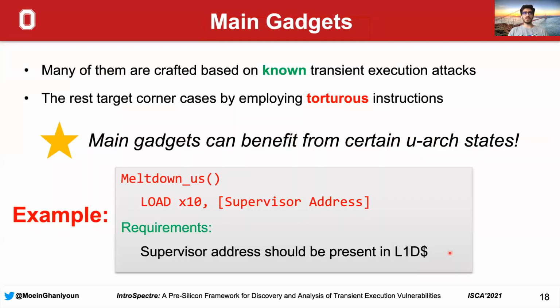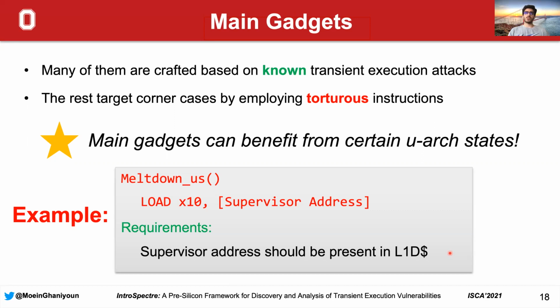Starting from main gadgets, many of these gadgets are crafted based on known transient execution attacks, and the rest target corner cases by executing exception-causing instructions and also employing tortuous instructions like back-to-back loads, back-to-back stores, store-to-load forwarding, or any other interesting combination of instructions that may put the processor in a state where we may see non-deterministic behavior. An important point about these main gadgets is that they can benefit from certain microarchitectural states.